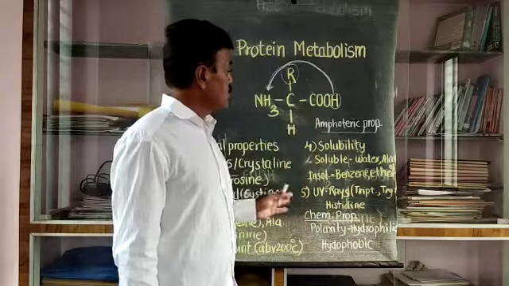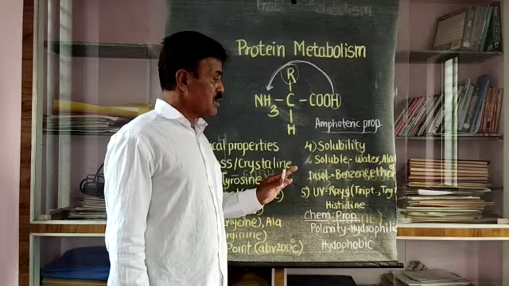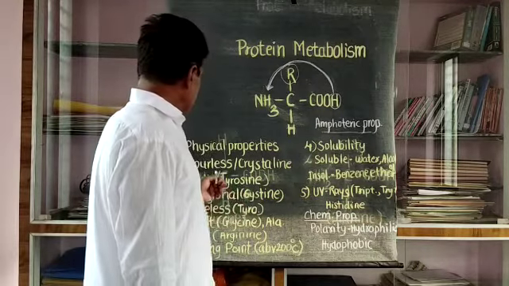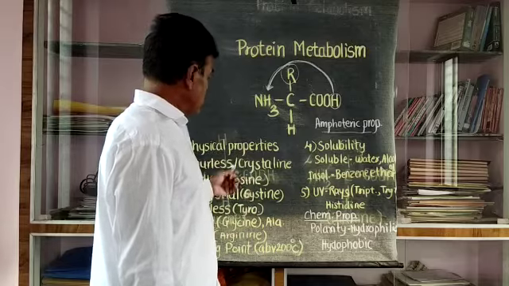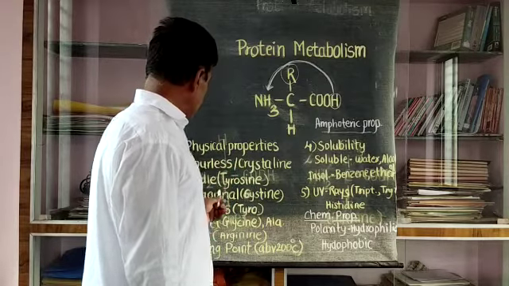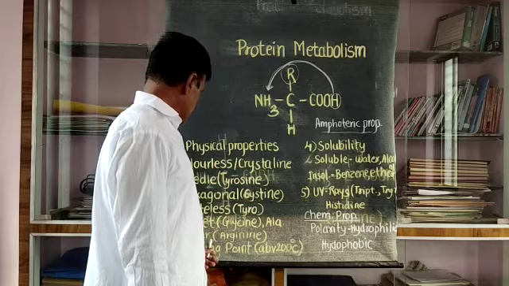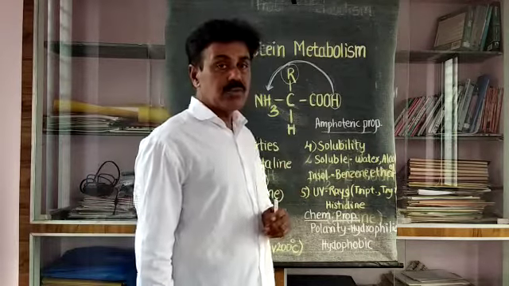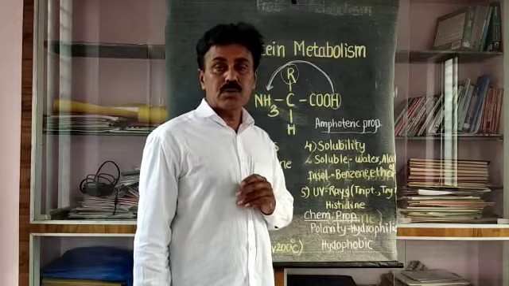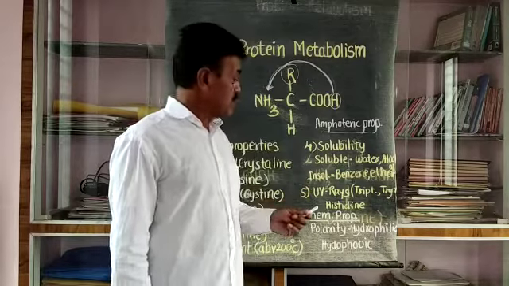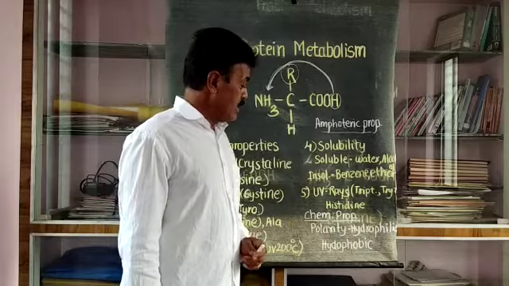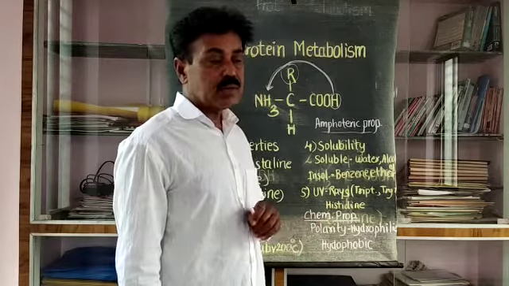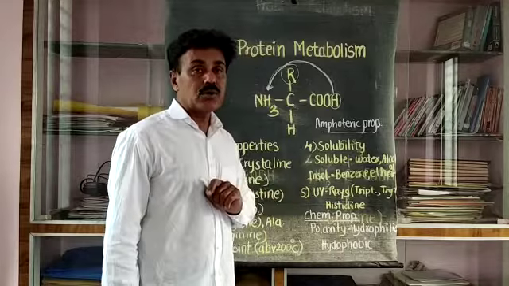These are the total properties of amino acids, and this particular point is important for short note questions. There are 5 physical properties: color, taste, melting point, solubility, and absorption of UV rays. And there are 2 important chemical properties: the amphoteric property and the polarity of amino acids, according to which amino acids may be hydrophilic or hydrophobic.